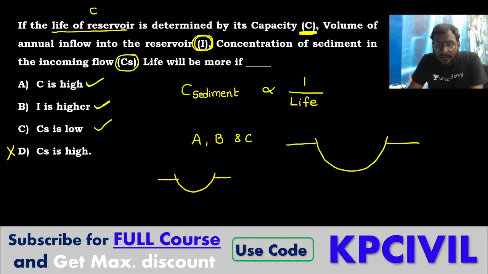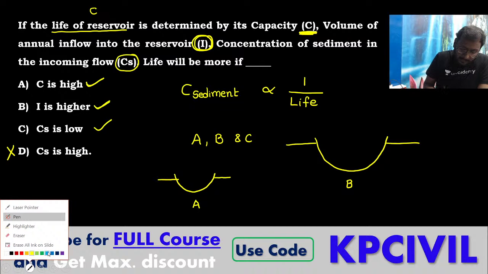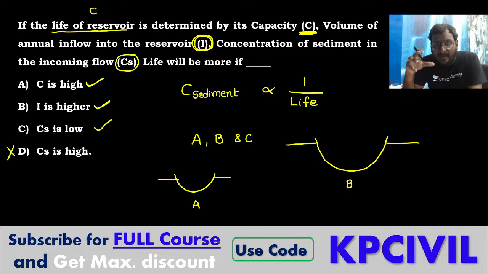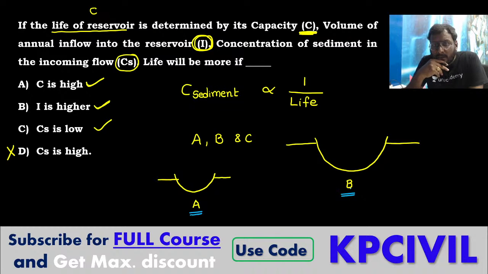You understand? This is reservoir A and this is reservoir B. A can be easily flooded away, eroded away, damaged by a small flood. Reservoir A is going to be flooded, eroded, scoured easily by a simple flood. But B is not going to happen. B has some resistance capacity because its capacity is more, it is very big. So it can resist the floods, no problem.